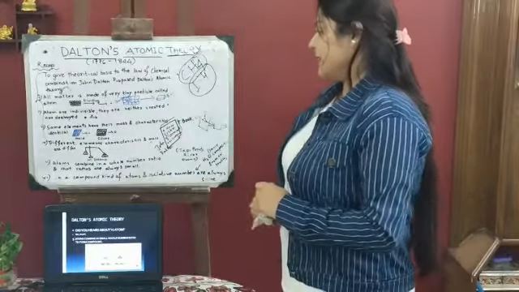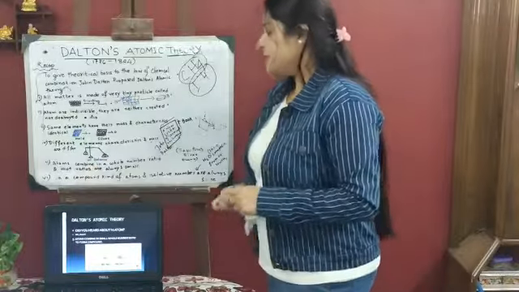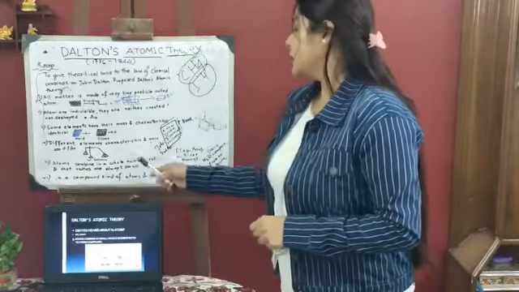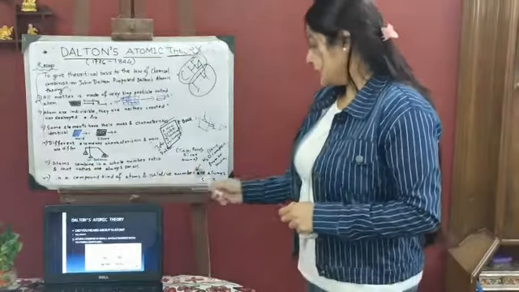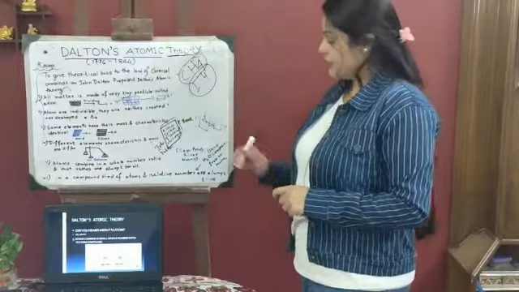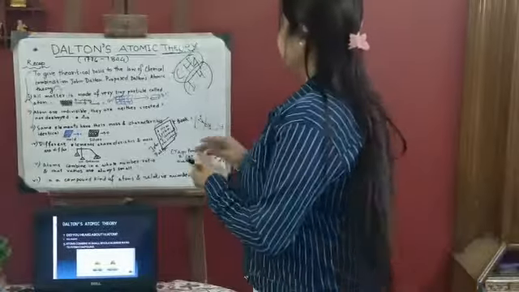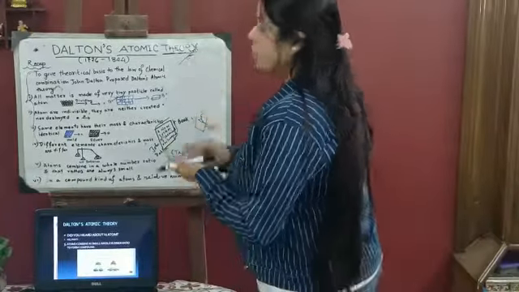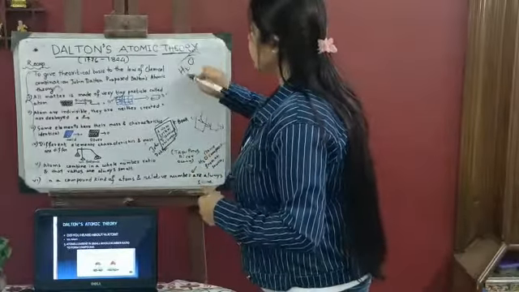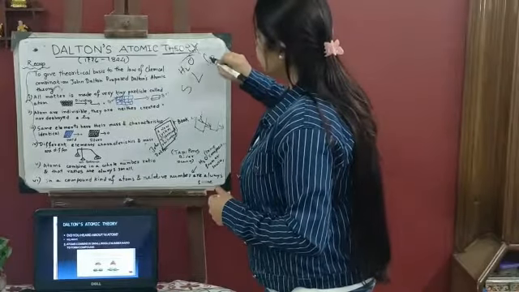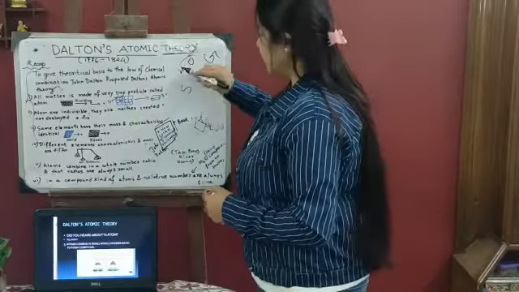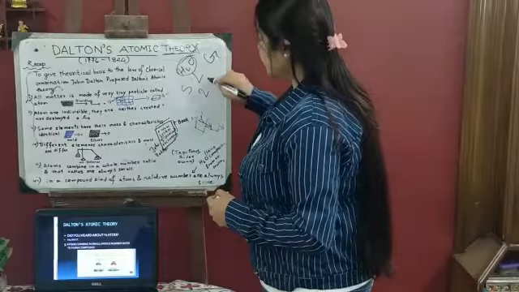Lastly, in his sixth postulate, he said that in a compound the kind of atoms and the relative number of atoms are always the same, though you take it from any part or any phase. For example, water in solid, liquid or gas phase, its composition is always the same, that is 2:1.